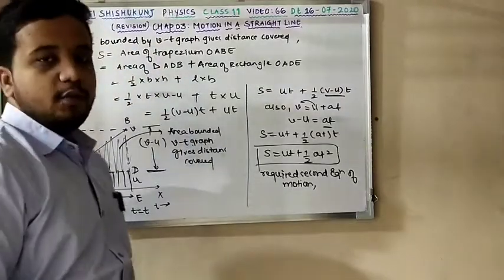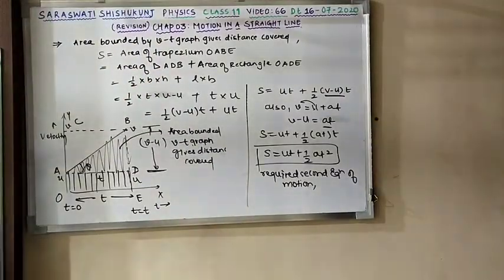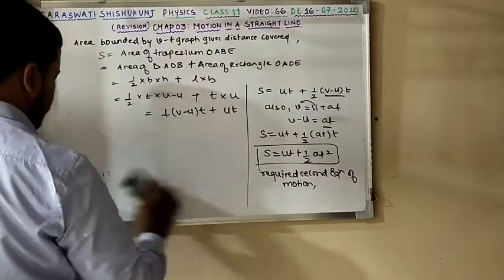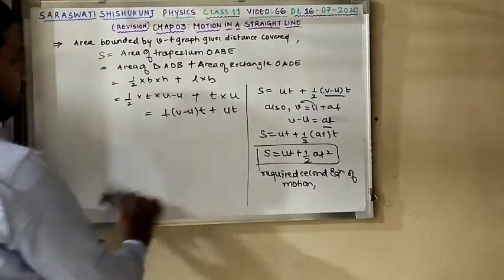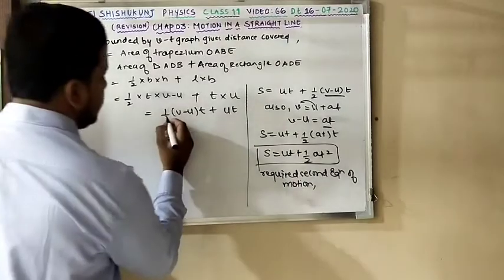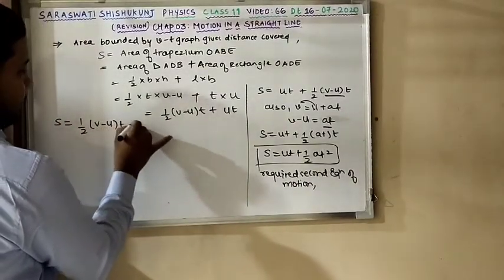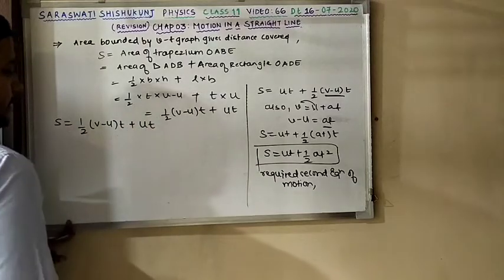100%. Now moving to the third equation. For the third equation, this much you have got: s is equal to 1/2 (v minus u) into t plus ut. Is this clear? Now remember one thing.